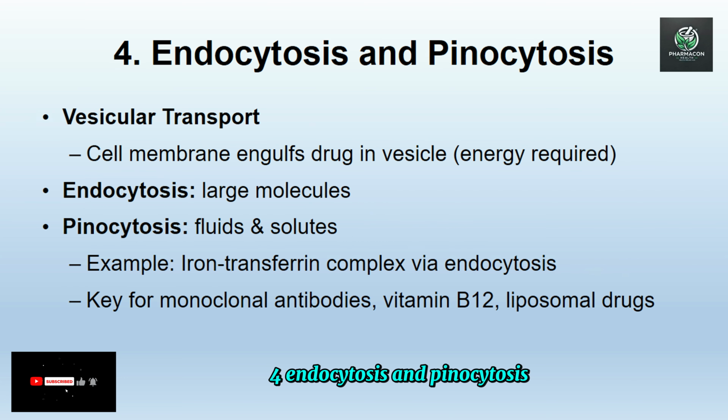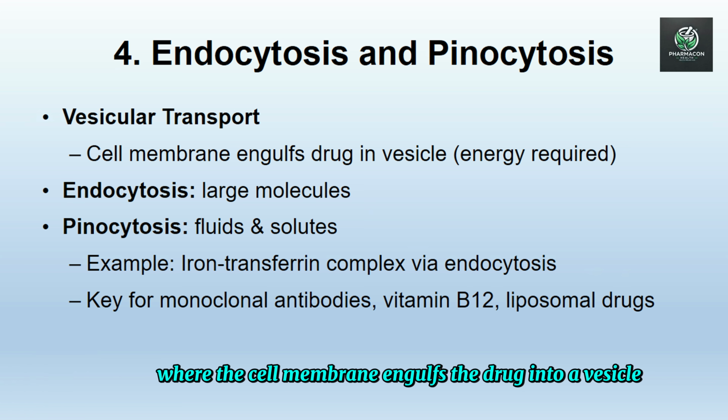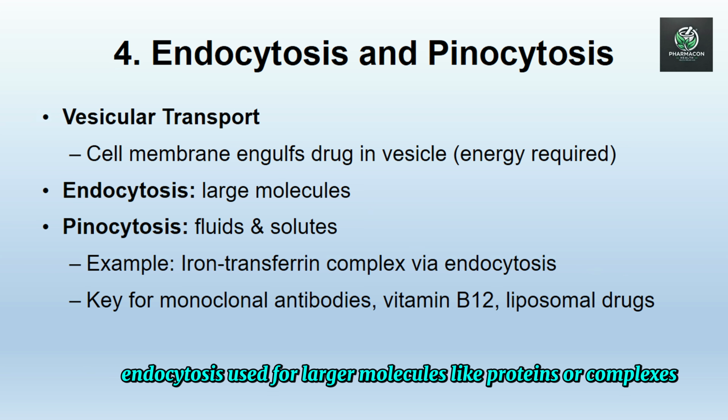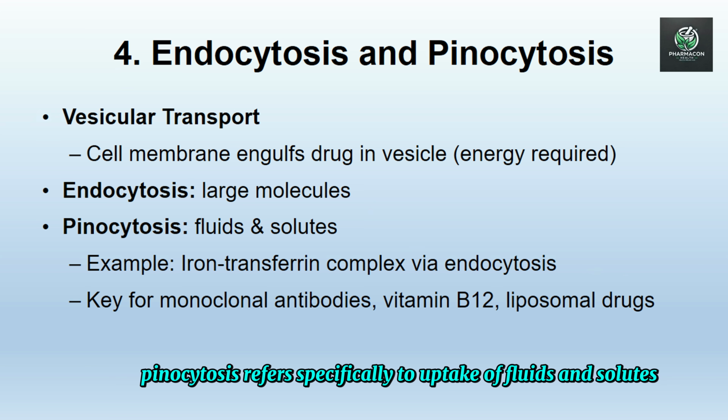4. Endocytosis and pinocytosis. These are energy-dependent processes where the cell membrane engulfs the drug into a vesicle and brings it inside the cell. Endocytosis is used for larger molecules like proteins or complexes. Pinocytosis refers specifically to uptake of fluids and solutes.